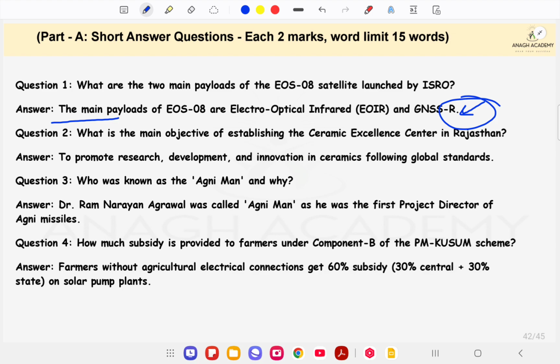Any mistake you make here can be rectified, but the mistake you make in the examination cannot be rectified, and you have to pay for that mistake in your result. So let's start the lecture.